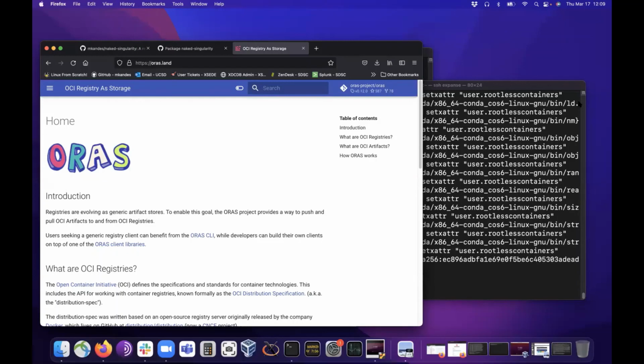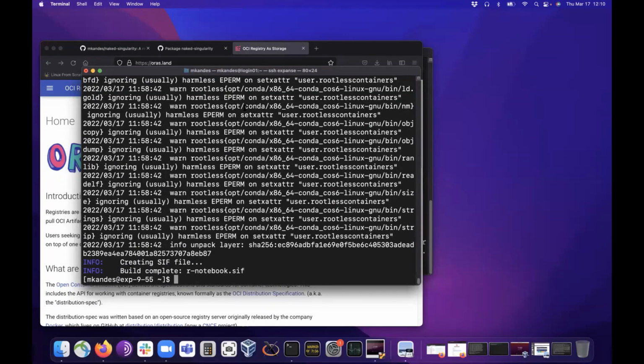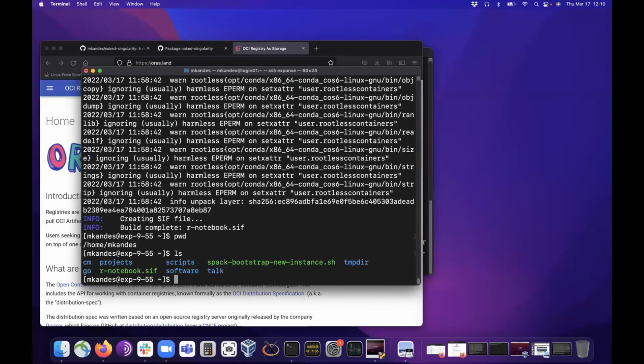Alep says, can you explain how Singularity exec works with local file structure? That is, say a Singularity container is in the home directory, what is considered inside the container versus outside the container given its location in the file system? Sure. We can just look at the example here, right? So the R notebook container is done. I'm just in my home directory, and I have all the files and directories in my home directory right now.